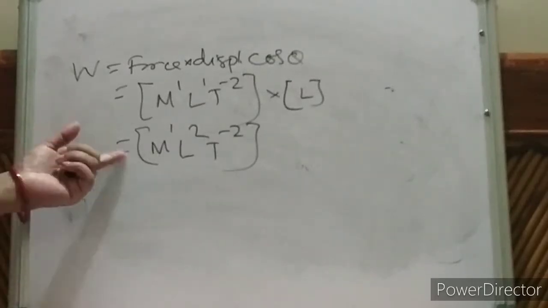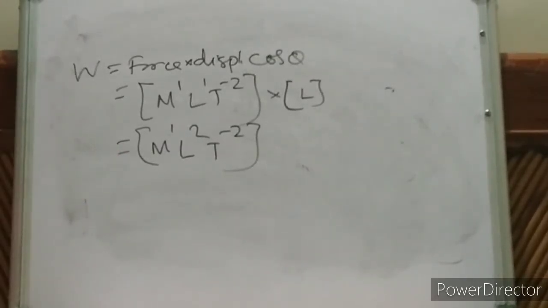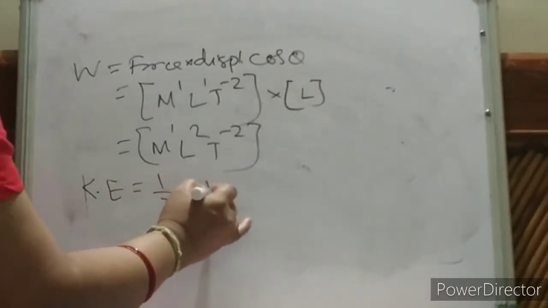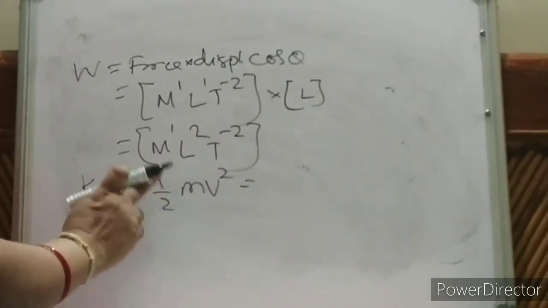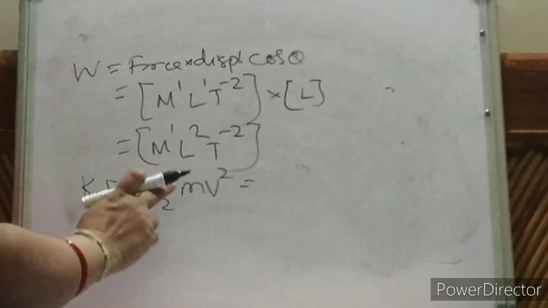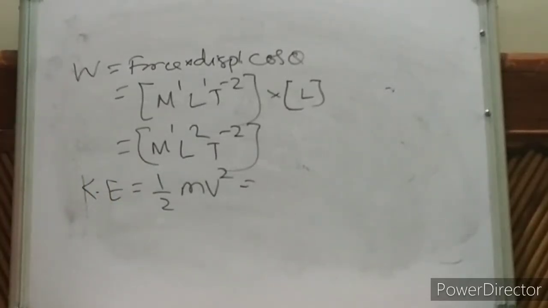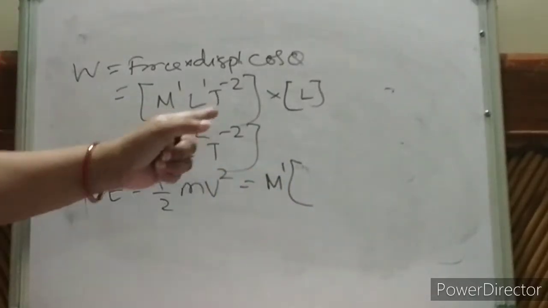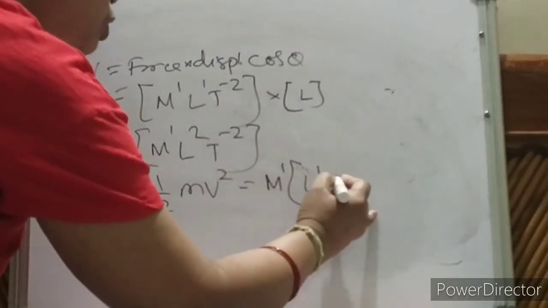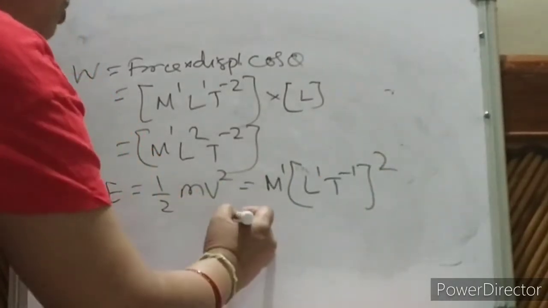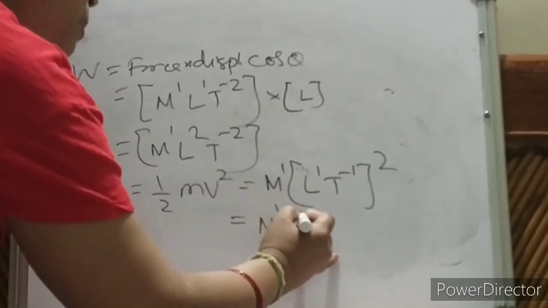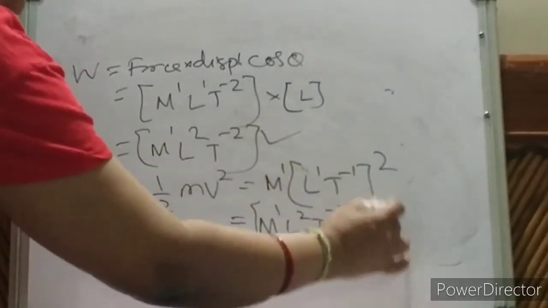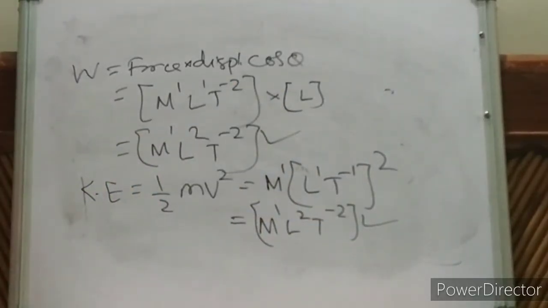You want to check it? You can check with kinetic energy and potential energy. Everything will be the same. See, kinetic energy is half mv square. Half is a number, and a number has no dimension. Please note, number has no dimension. What is m? M is M. What is v? It is v square, so v is L1 T to the power minus 1, squared. So what is the kinetic energy now? M1 L to the power 2 T to the power minus 2. See, work and energy have the same dimension. Is it clear?